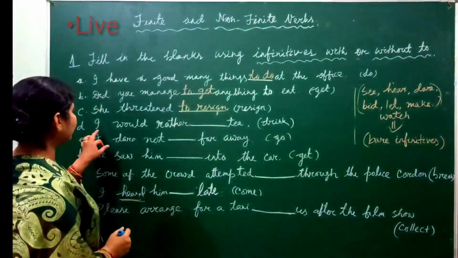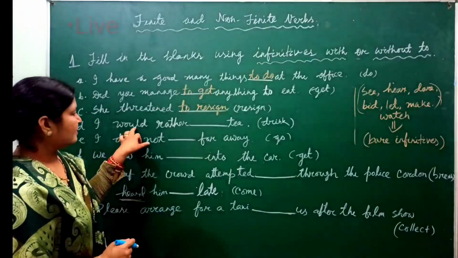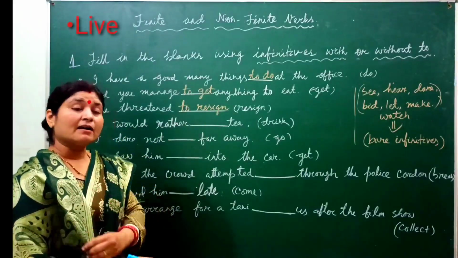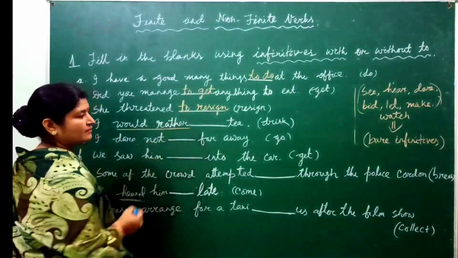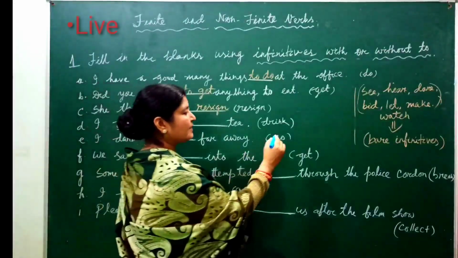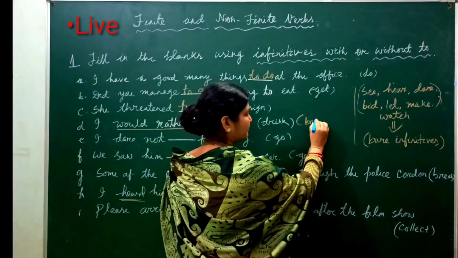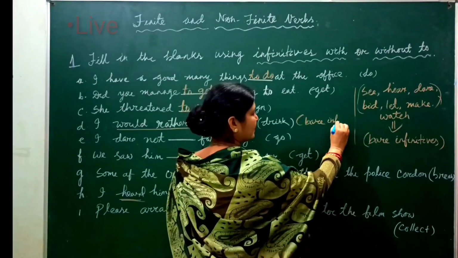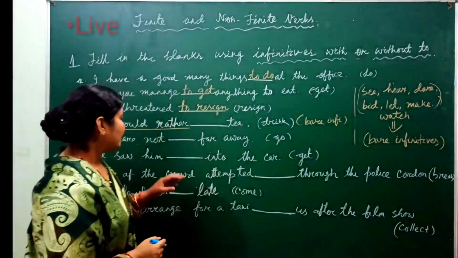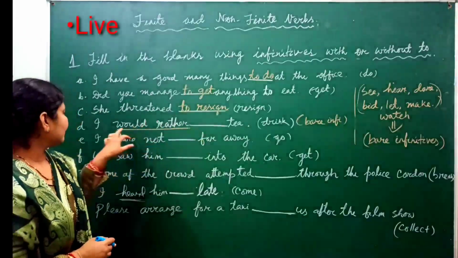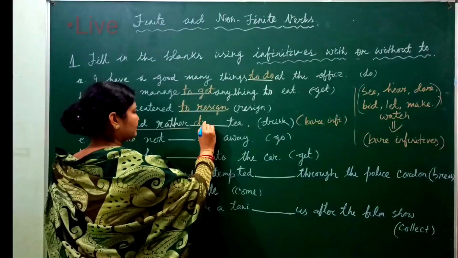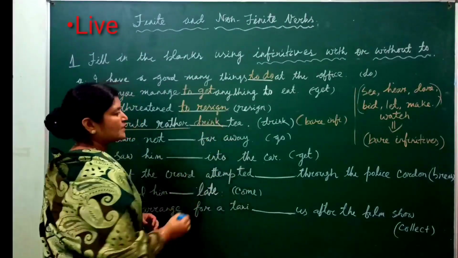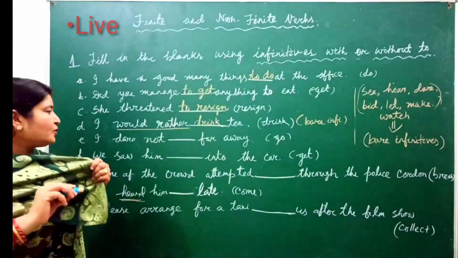Okay. Then number four. I would rather dash this tea. Always remember, if a sentence contains would rather, then we must use the bare infinitive. So what is the answer here? I would rather drink. Very good. We have to use infinitives without to.